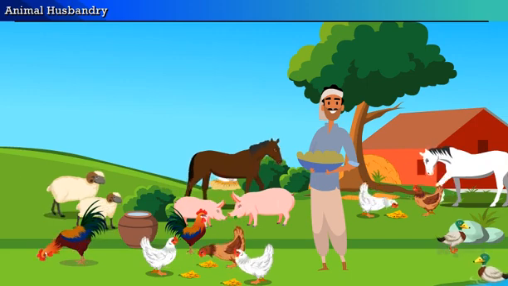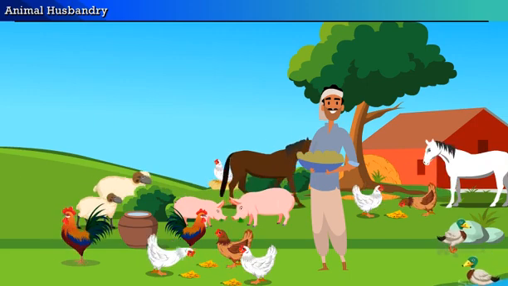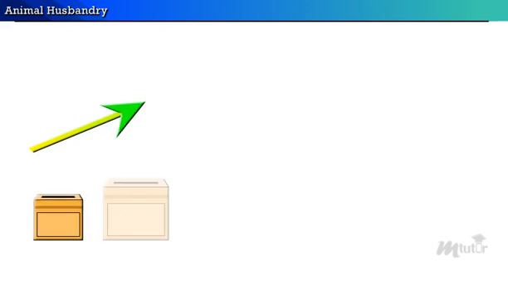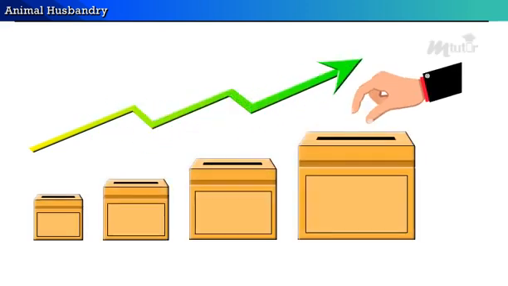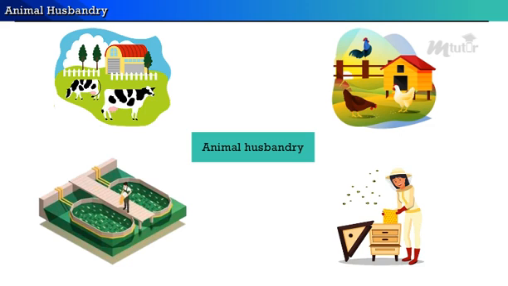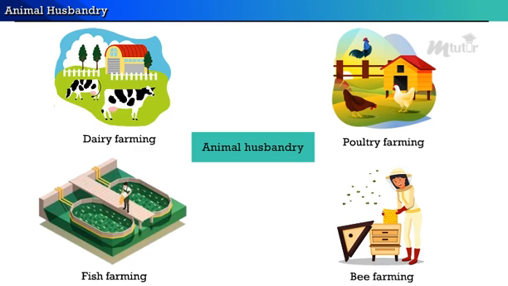Animal husbandry implicates the management of animals and breeding for large-scale businesses. Animal husbandry can be classified into 4 types, namely, dairy, poultry, fish, and bee farming. Let us discuss them one by one.